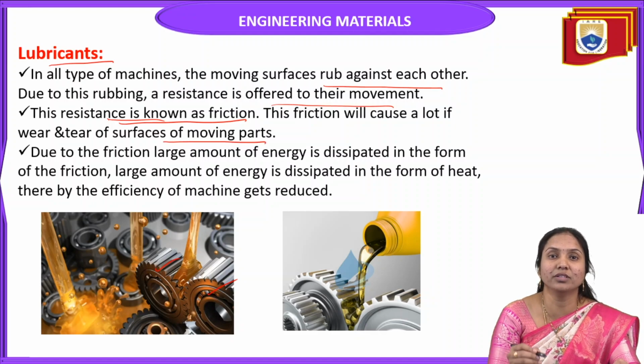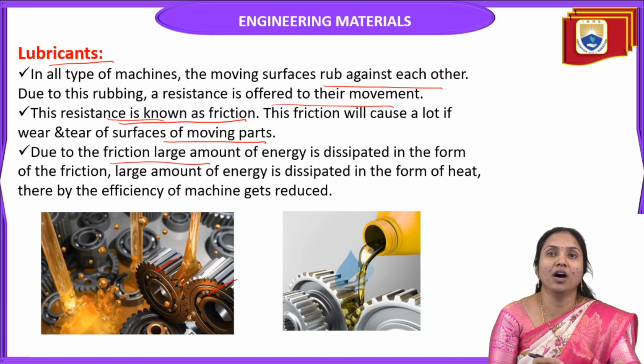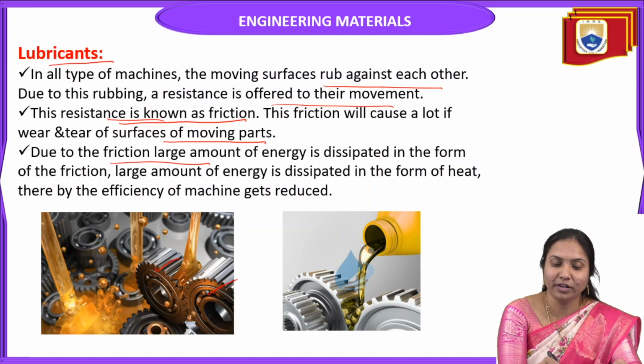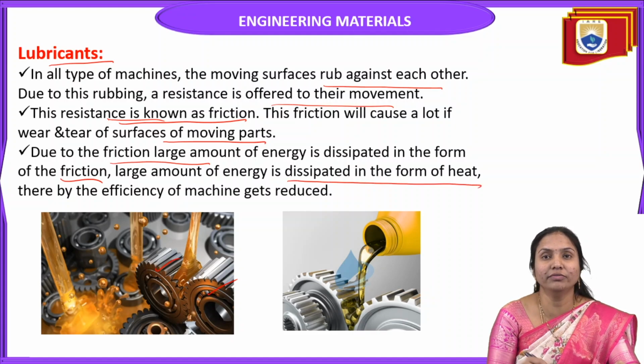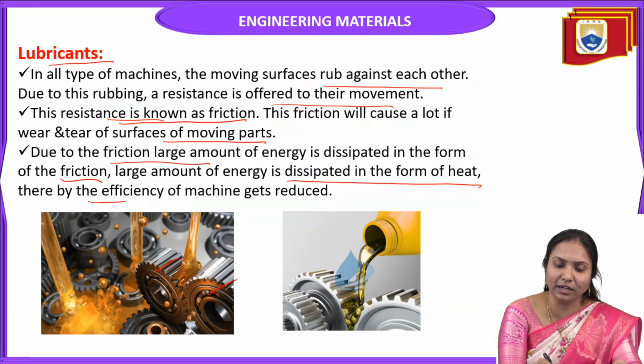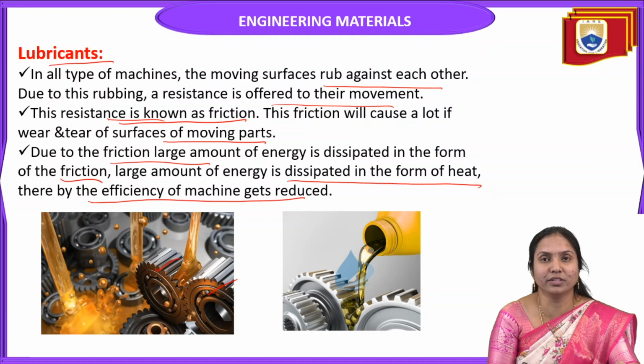In machines, two moving surfaces rub against each other, and the resistance offered to the movement is called friction. When we use lubricant, it reduces the friction between two moving surfaces. Due to this friction, a large amount of energy is dissipated in the form of heat, and thereby the efficiency of the machine gets reduced.